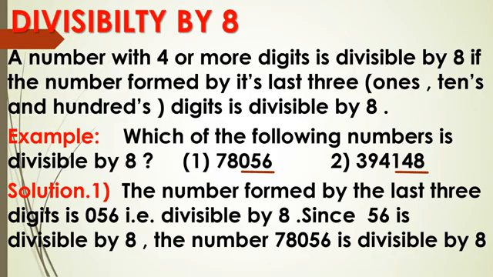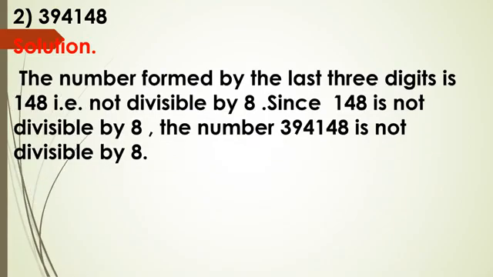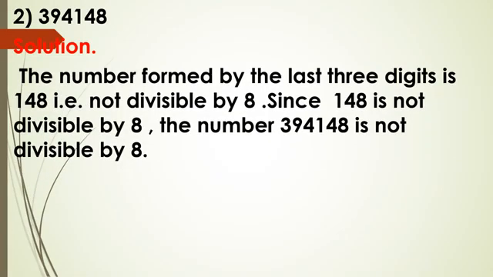Now see the second question example. It is 3,94,148. Its last 3 digits are 148. Now check, is 148 divisible by 8? Check it by actual division if you can't do it orally. So you will see that it is not divisible by 8. So if 148 is not divisible by 8, the complete number is also not divisible by 8.